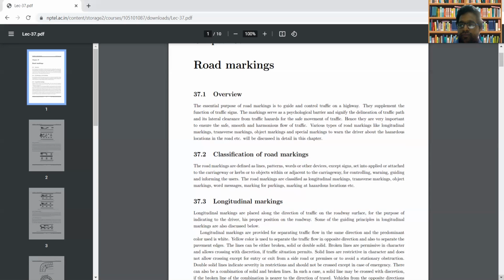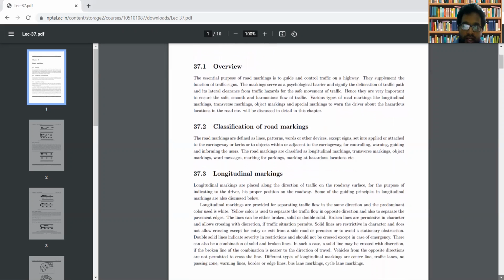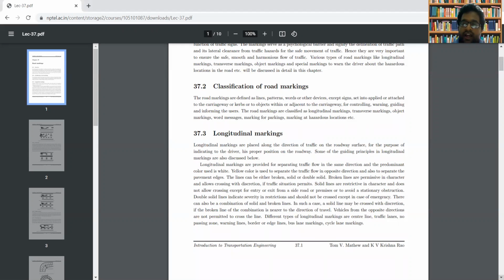Longitudinal marking means it is placed on the roadway, on the carriageway, on the road surface in the direction of the traffic. Once it is placed in the direction of the traffic, it will indicate to the driver the proper position of the driver on the roadway. When we are discussing longitudinal markings, there are different guiding principles which define the norms for placing them. If the traffic flow in the same direction needs to be separated, the predominant color used for the traffic marking is white.